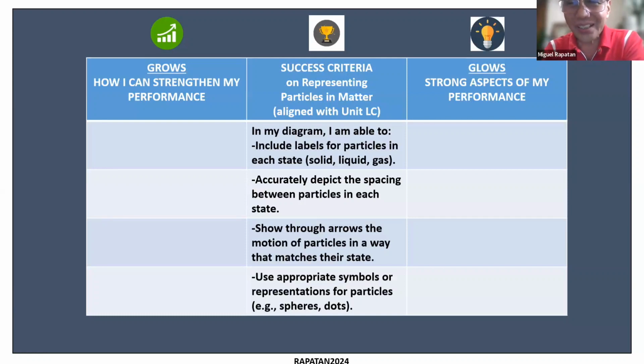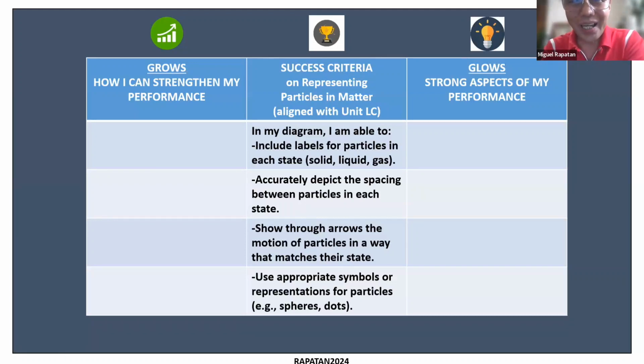Okay. So instead of talking about failures and successes, we put it in more positive terms, that there are areas for growth, and there are also areas where they are already glowing. Okay, so it gives a more positive tone for the students, makes it more encouraging.